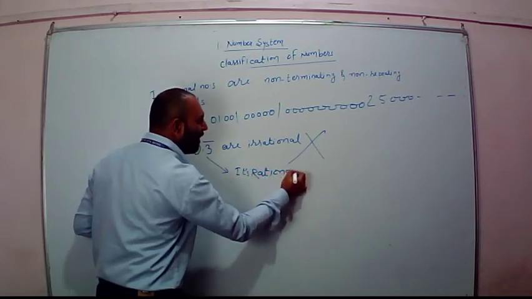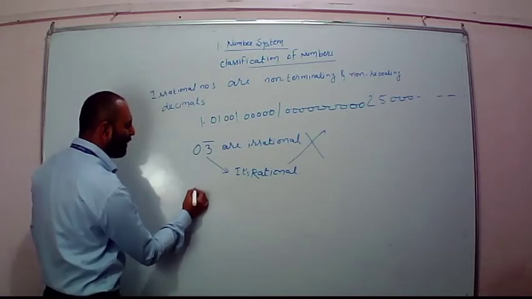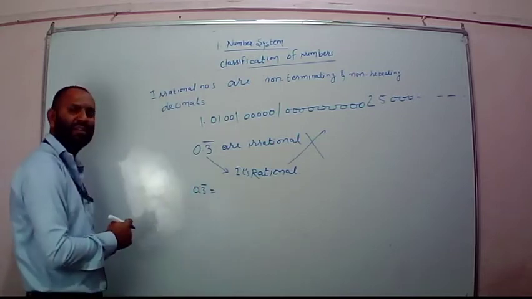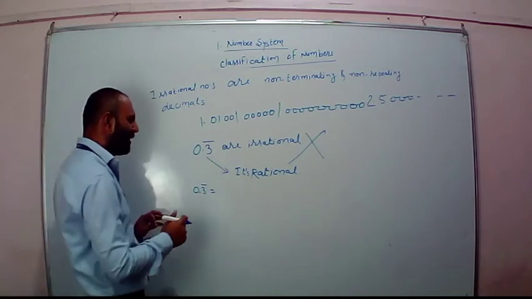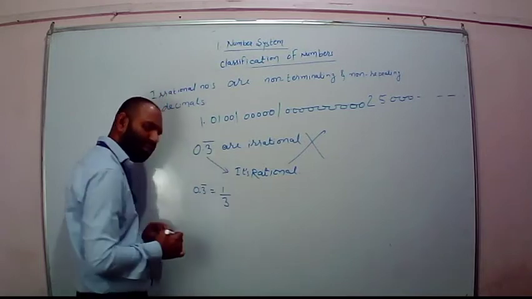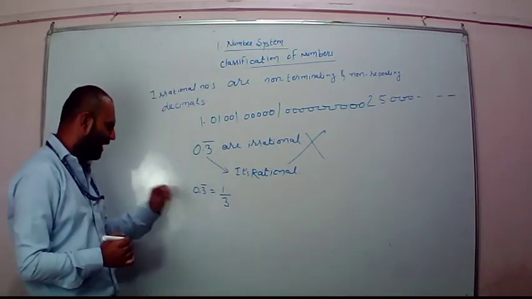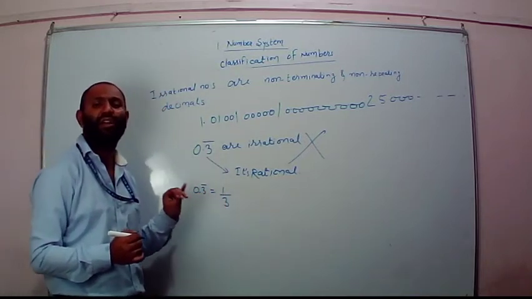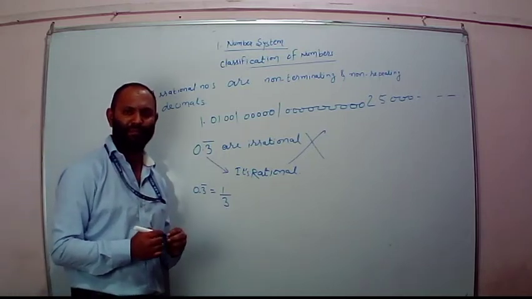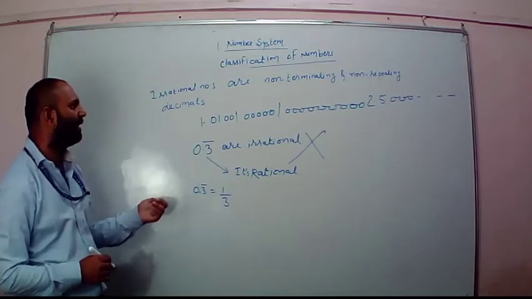Why is it rational? Because 0.3 bar, you have studied in your previous class, we have represented it as 1 upon 3. That's why this is a rational number, not an irrational number. Getting that?